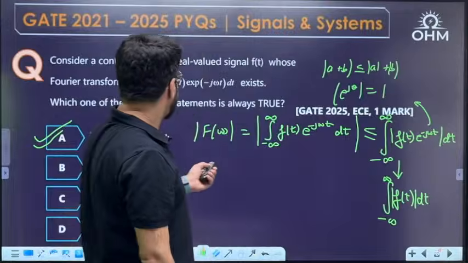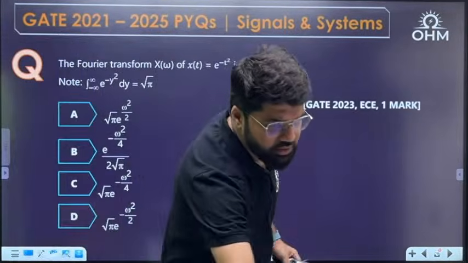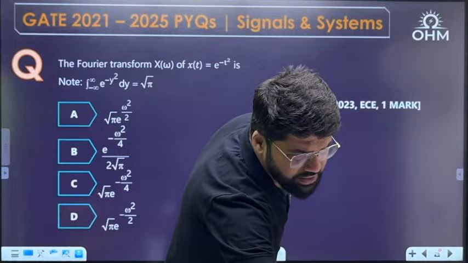Next question in just a second. Come on, take this question, GATE 23 EC, 1 mark question. Simple question, Gaussian function.